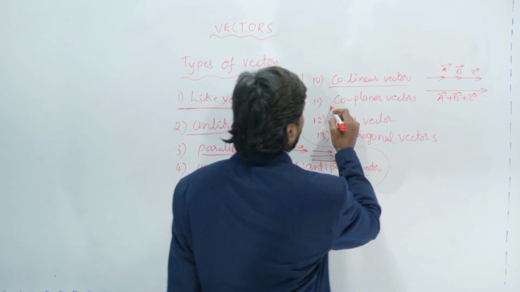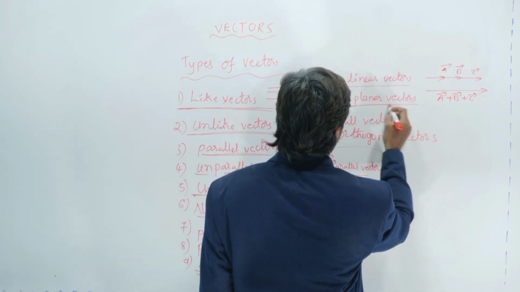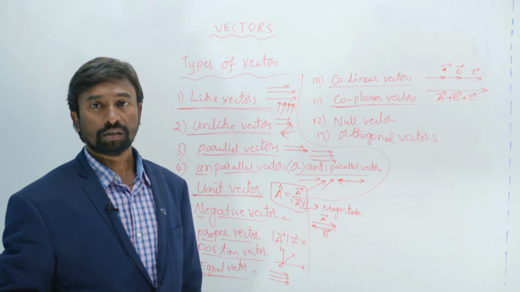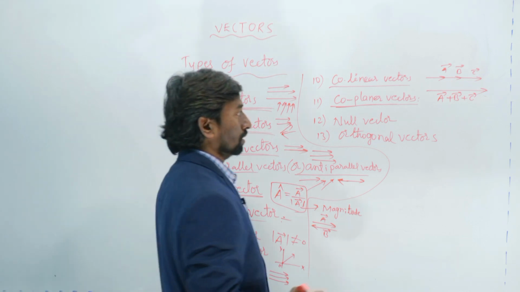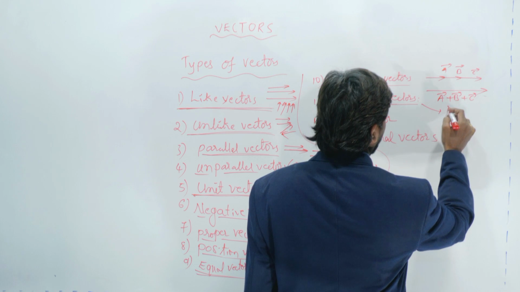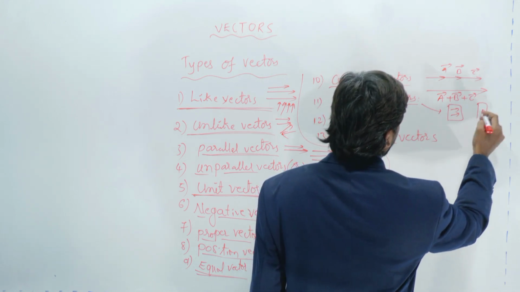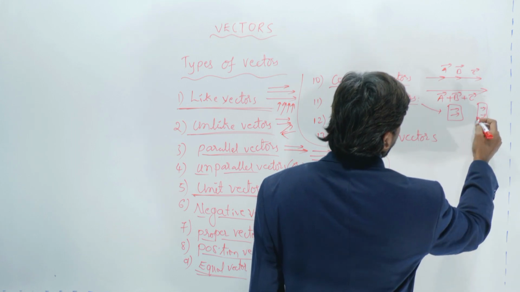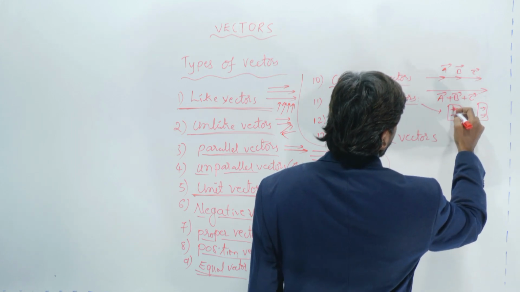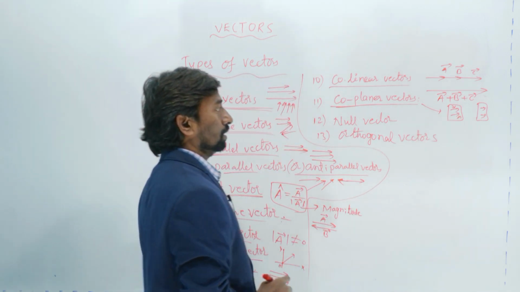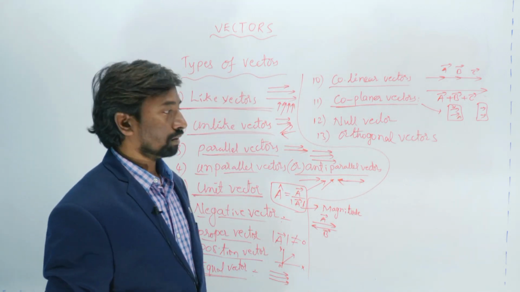And second one is coplanar vectors. The vectors which lie in the same plane are said to be the coplanar vectors. Suppose here one plane is there like this, and here another plane is there. The vectors which lie in the same plane are said to be the coplanar vectors.